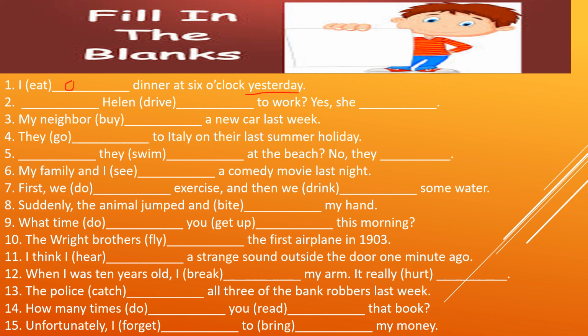Ate. A-T-E. Don't write E-I-G-H-T-E. That is a homophone. I have told you about it. So you will write ate, A-T-E. I ate dinner at 6 o'clock yesterday. Now, dash Helen drive to work? Yes, she dash. So the verb is drive. You have to form it in a question form. So what will you write? Did Helen drive to work? Yes, she did. I think now it is clear to you all.